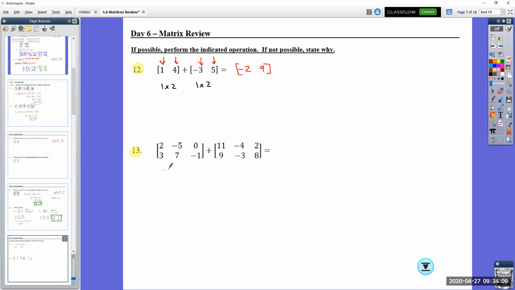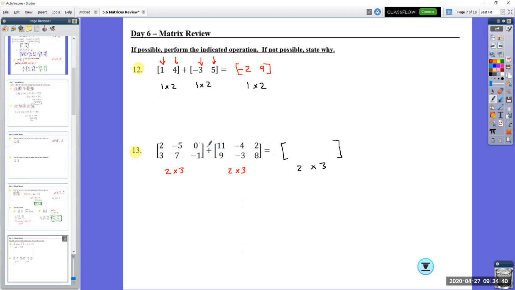As I'm looking at this, I have 2 rows, 3 columns, 2 rows. So 1 row, 2 rows, 3 columns, 1, 2, 3. So I'm just double checking those dimensions. And right away, when I'm adding or subtracting, I know that if it's a 2 by 3 and a 2 by 3, it has to be a 2 by 3 for the answer. If it's a 1 by 2 and a 1 by 2, the answer has to be a 1 by 2. Addition and subtraction will always result in a matrix of the same dimensions.